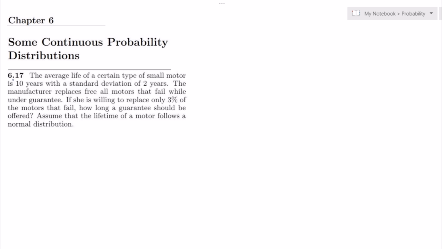Welcome back, guys. This is question 6.17, and the statement of this question is: the average life of a certain type of small motor is 10 years with a standard deviation of 2 years. Okay, the mean is given, which is 10, and the standard deviation, sigma, is 2.